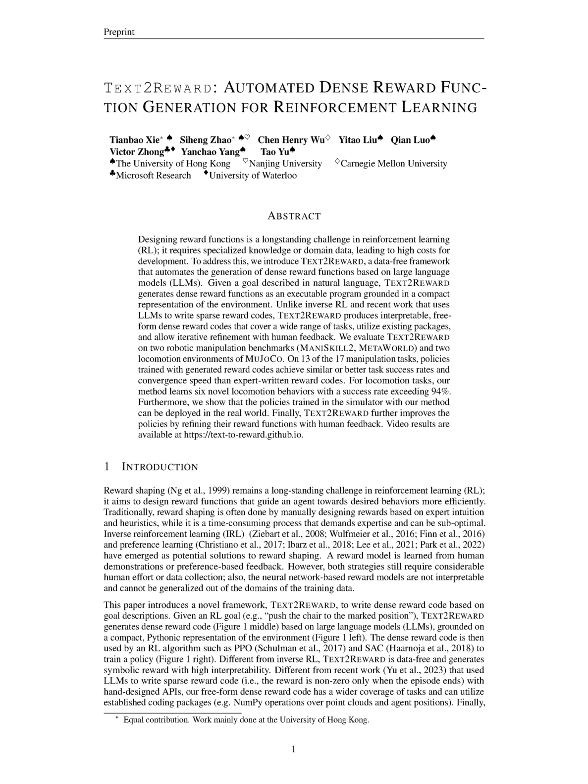In summary, Text2Reward is a framework that generates generalizable and interpretable dense reward code for RL tasks. It addresses the challenges of reward shaping by leveraging large language models and human feedback. Our experiments demonstrate the effectiveness of Text2Reward in various tasks and environments. We hope that this work inspires further exploration in the intersection of reinforcement learning and code generation.